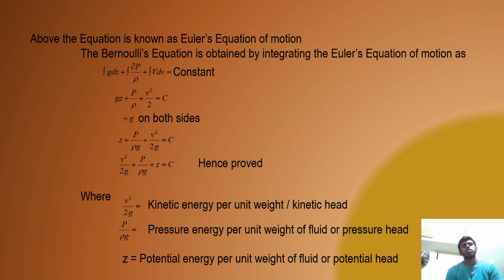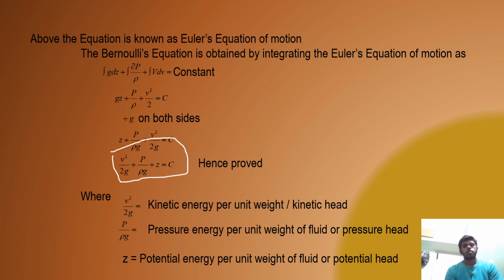Bernoulli's equation is obtained from the integration of Euler's equation of motion, where integration of g into dz plus integration of del p by rho plus integration of v into del v is equal to a constant. Here g into z plus p by rho plus v square by 2 is equal to c, a constant. Dividing by g on both sides, z plus p by rho g plus v square by 2g is equal to constant. That is, v square by 2g plus p by rho g plus z is equal to constant.